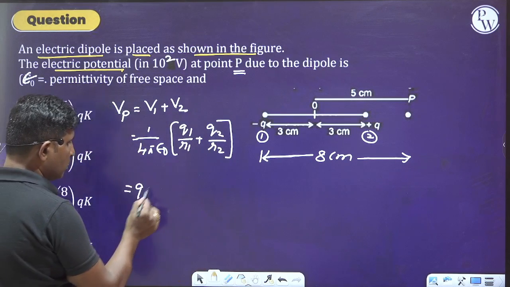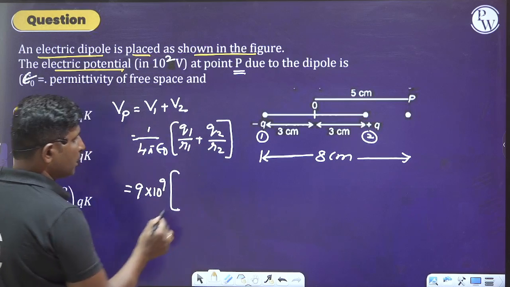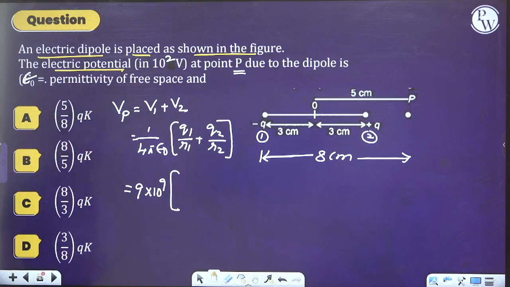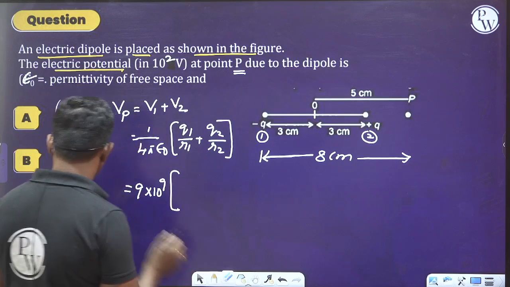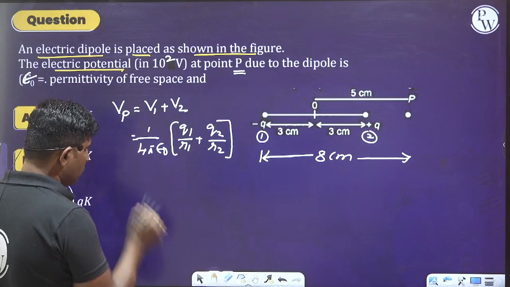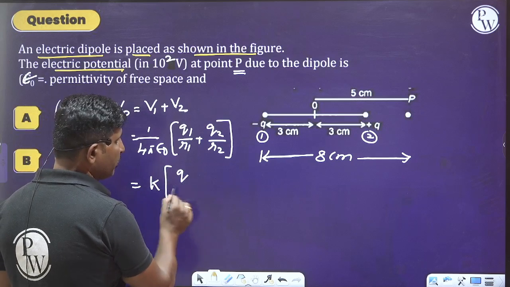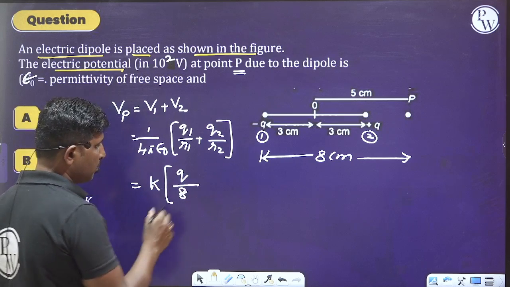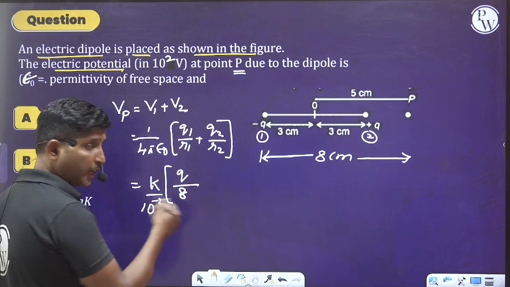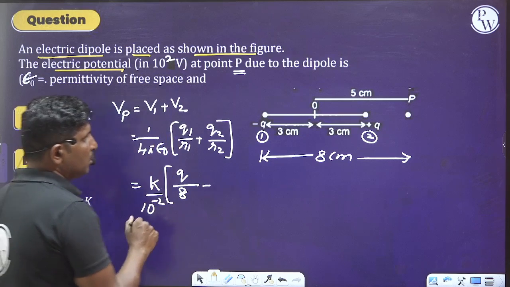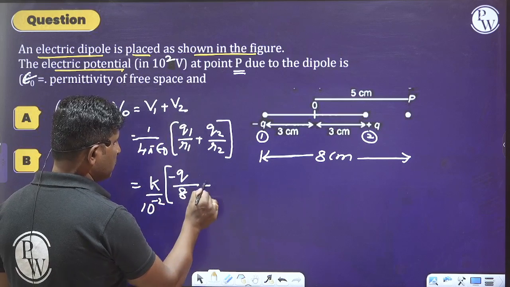So just substitute the values here. 9 into 10 to the power of 9 into Q1. What is the charge they have given to you? They're asking us to calculate the charge. Let it be Q only. You replace 1 by 4 pi epsilon naught as K into Q divided by R1. R1 is 8 centimeter, so 10 to the power of minus 2 we'll take out. Minus Q2. Let us say Q2 is minus and this is a plus,